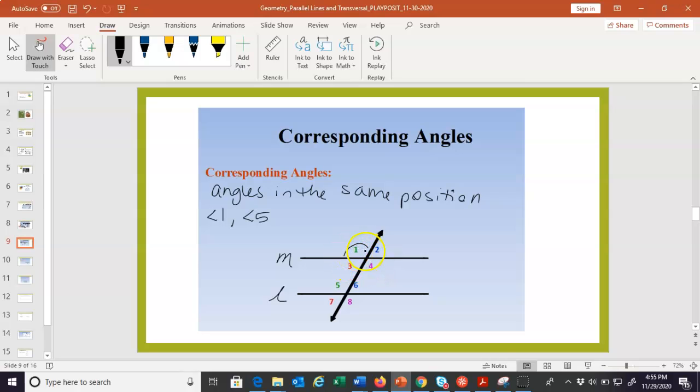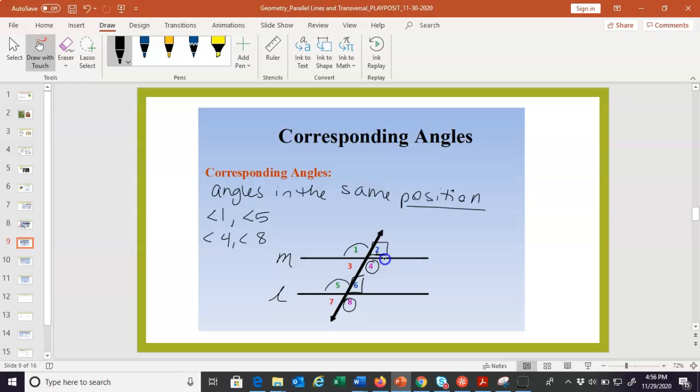So angle 1 is in the upper left of this parallel line, and angle 5 is also in the upper left of this grouping. So you guys see how they're in the same position? They're both in the same upper left quadrant, if you will. So they are corresponding. They correspond to each other. Let's find another pair. Angle 4 and angle 8. Hopefully you see the color coding too. Angle 4 is in the lower right-hand position, and angle 8 is also in the lower right-hand position. So that's another example. We have more, right?